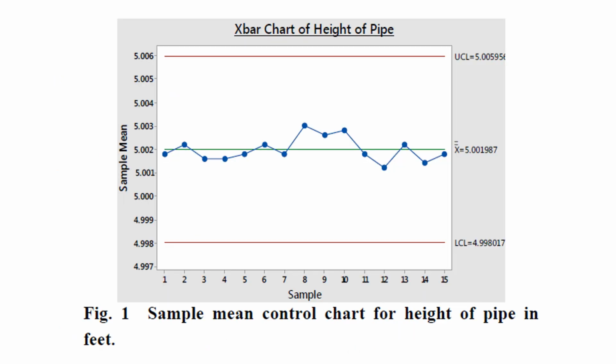We can see this is the x bar chart of height of pipe. We have taken in total 15 into 5, that is 75 observations, but here we are plotting only 15. That means we are plotting the mean of each sample. For sample 1, this would be the mean, and likewise for the rest. This is the control limit, this is the upper control limit, and this is the lower control limit. We can see that no observation is above the upper control limit or below the lower control limit. So the process is in control.